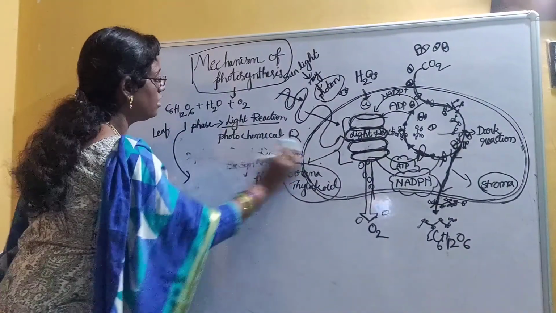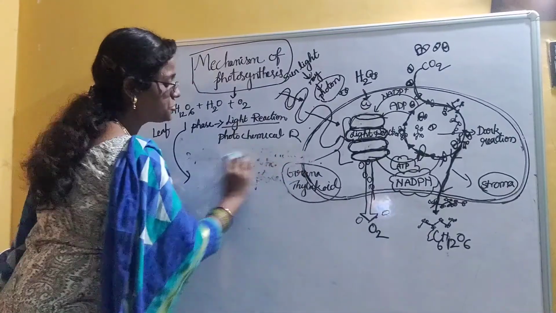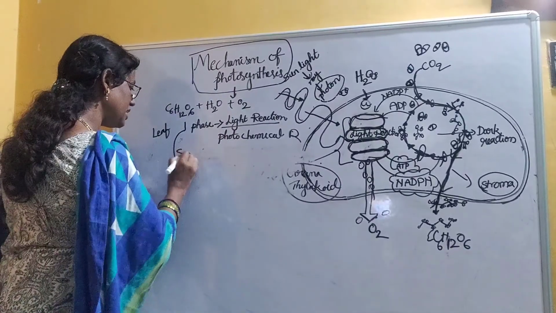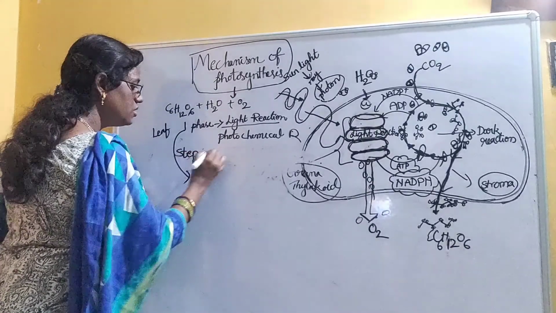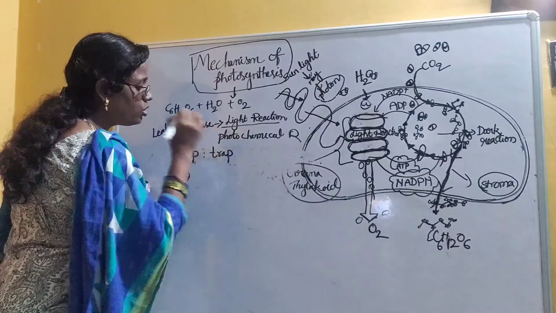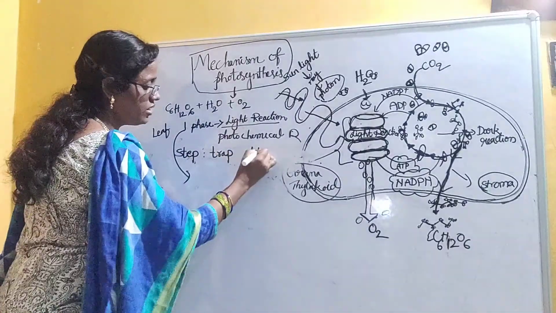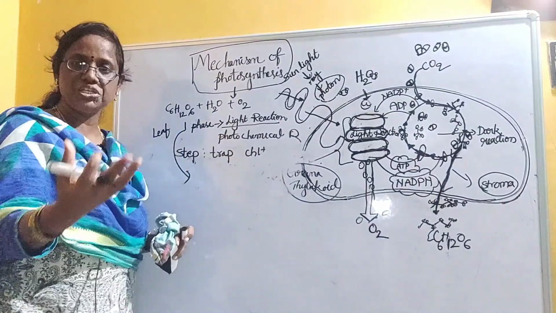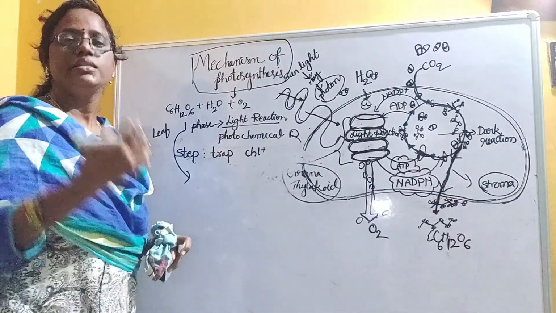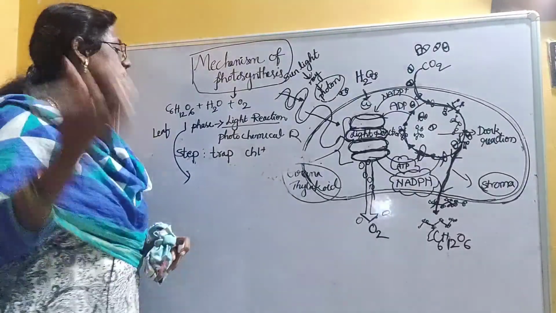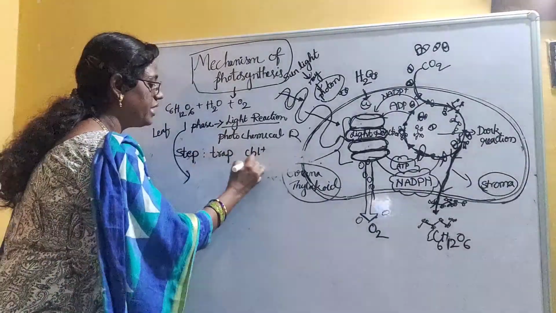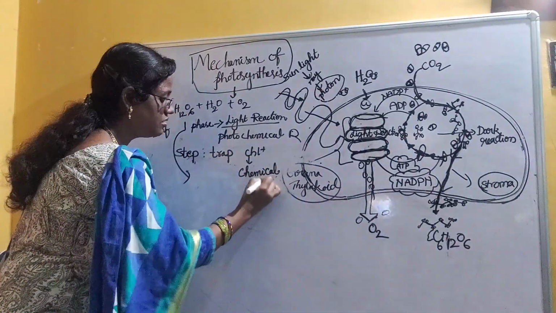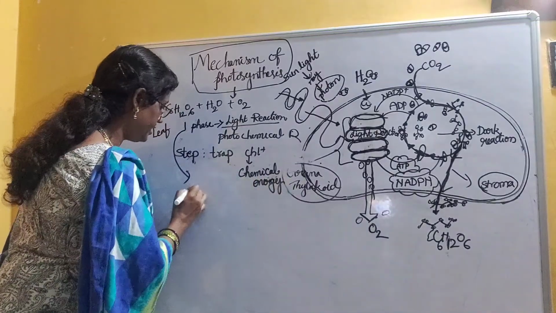So in the first phase, the light reaction, there are 3 steps which are given in your textbook. Step 1 is to trap the solar energy or photon energy by chlorophyll. Whenever the light energy, the photon, is absorbed by the chlorophyll, then chlorophyll gets activated and the light energy will be turned into chemical energy.